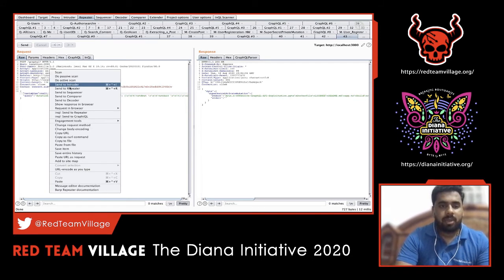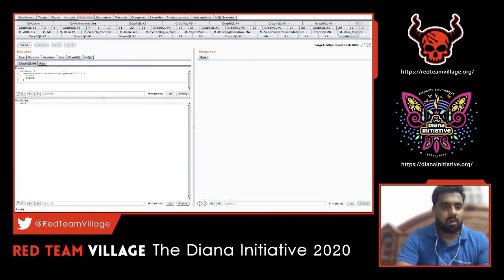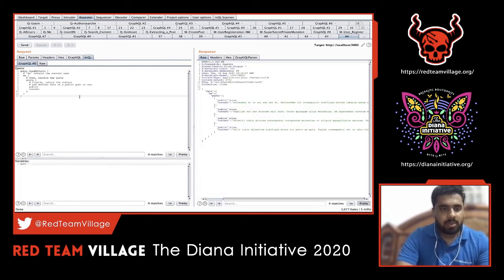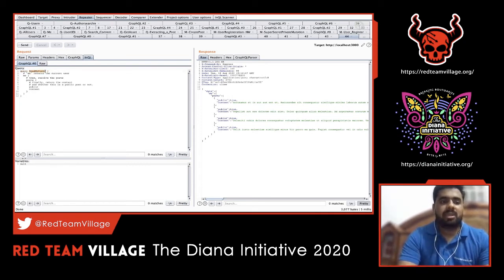We'll use the same request and we'll try to alter this particular request. So what I'm trying to do here is I'm just sending this particular request. So what this query does, read my post. This name can be anything because we are just instructing that particular schema, so I'm running a query here. It can be even with my name, for example, Arun, query Arun, the same result comes back. So this name can be anything. Then this returns the current user.